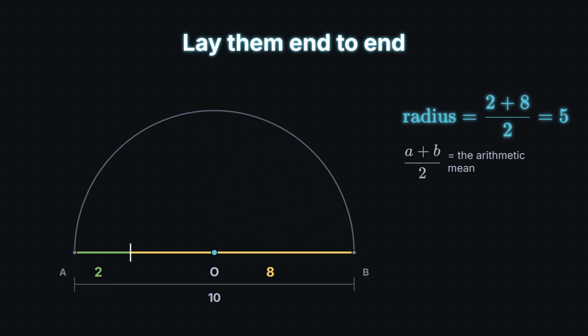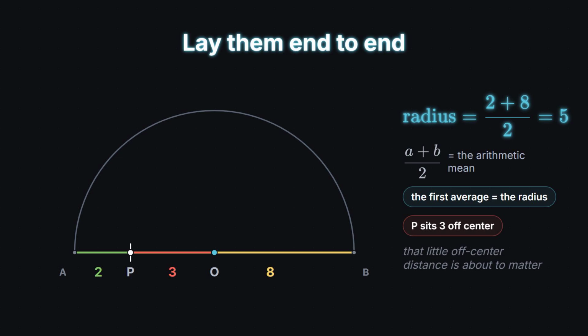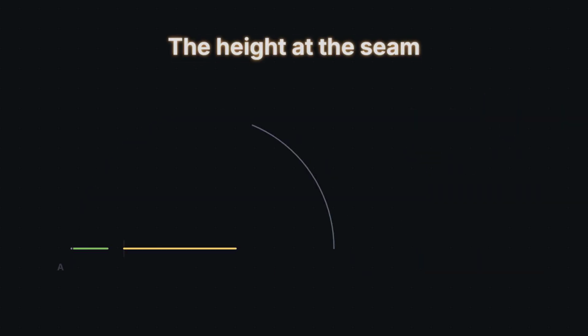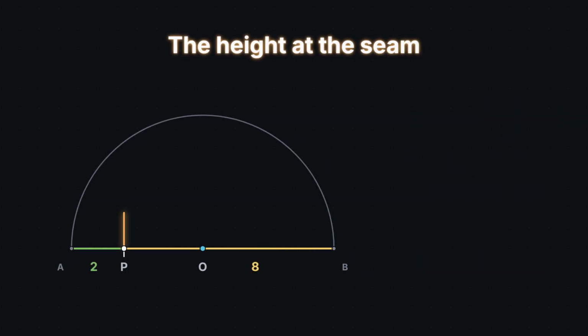The first average is now built into the picture. It is the radius. One more name, the point where 2 meets 8, the seam between the numbers, call it P. It sits 3 steps left of center. That little off-center distance is about to matter. Now stand at the seam, at P, and draw straight up, until you hit the circle. Call the top point C. How tall is that line?